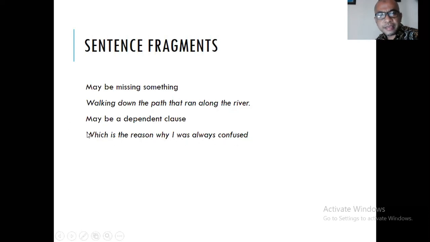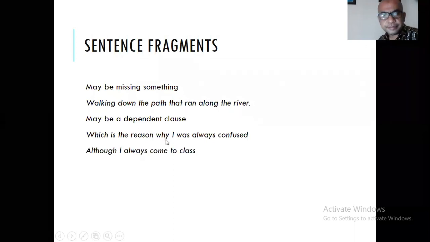And what is missing here? The missing one is alasan, the reason. There should be something before which. Okay. All right. Next. How about this?